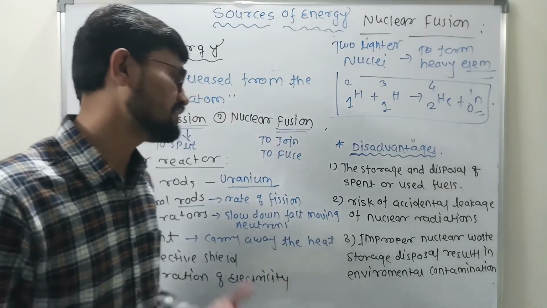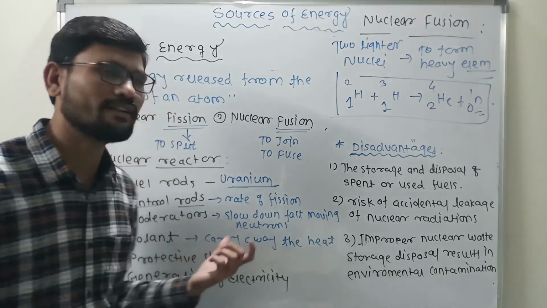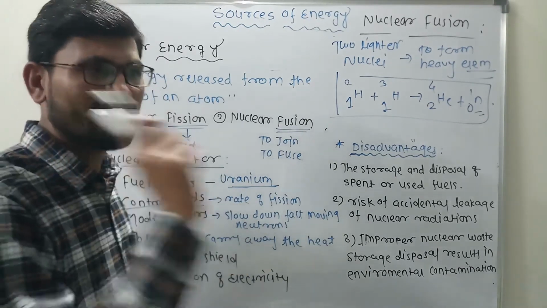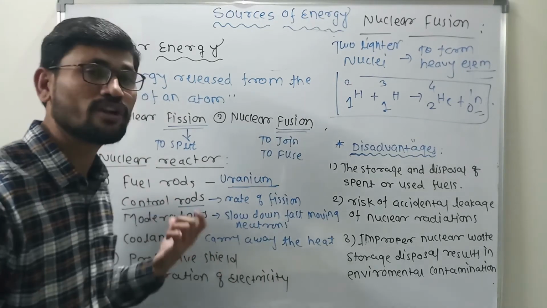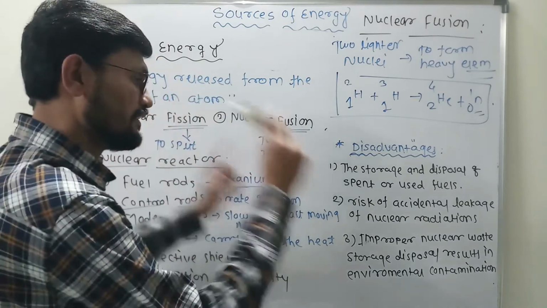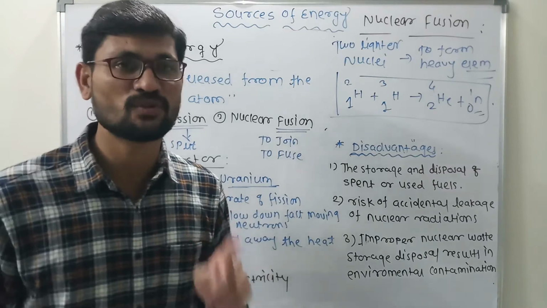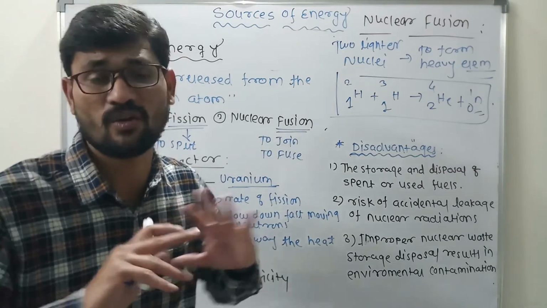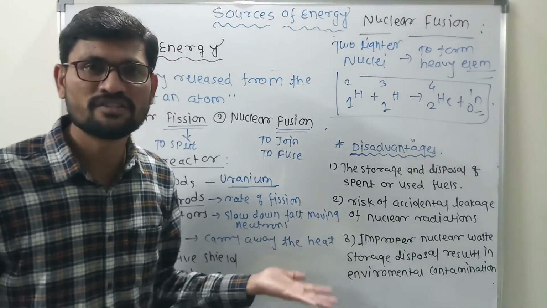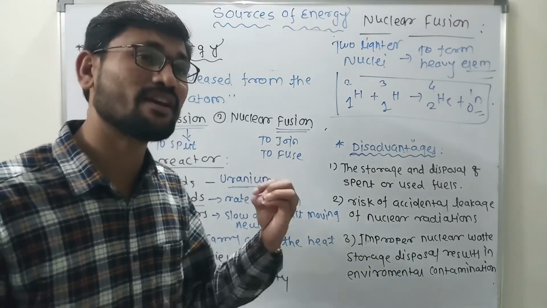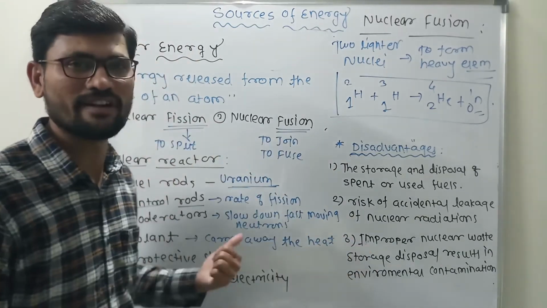The second one is the risk of accidental leakage of nuclear radiations. Dear students, in a nuclear reactor, that is the reason the people are against this nuclear power plant. If suppose in that nuclear power plant, the nuclear radiations are accidentally leaked, then what happens? You know that there are so many things which we cannot imagine, that much of the disadvantage and that much of it is hazardous, isn't it? And that is what makes it very risky if the radiations are released in the environment from these nuclear reactors.